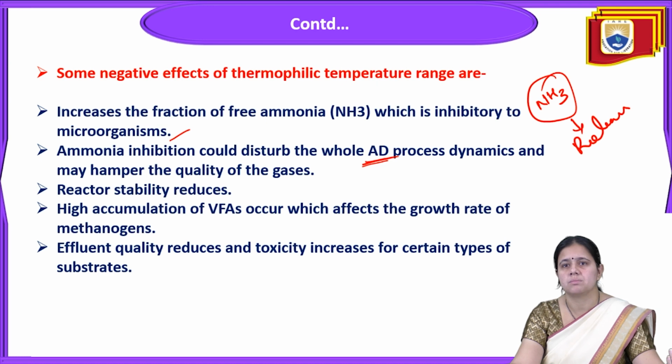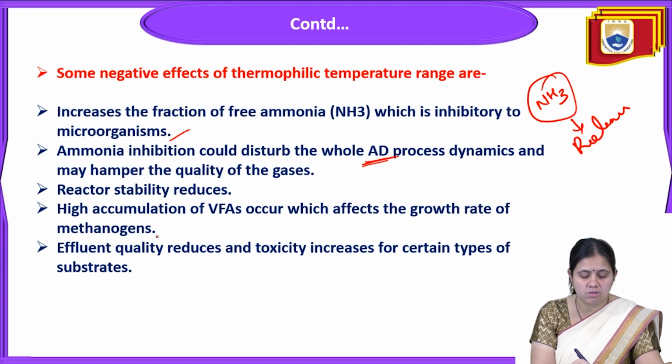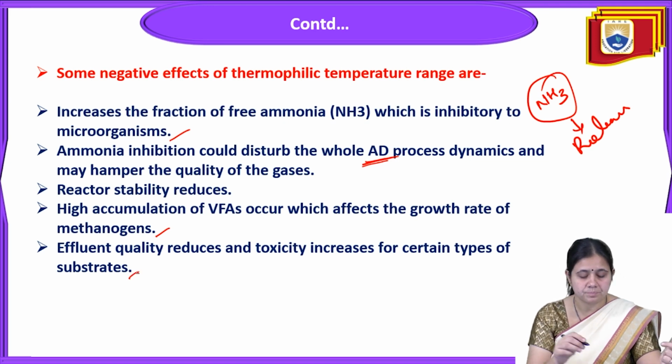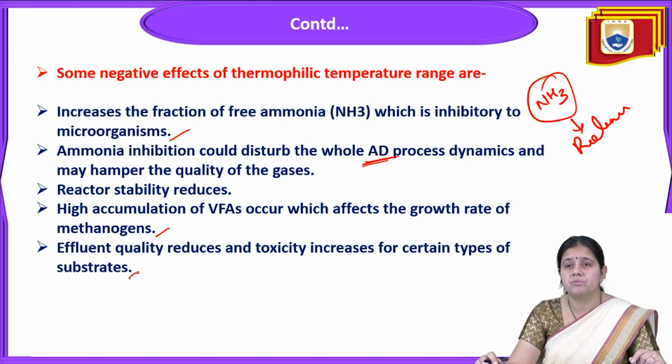Next, reactor stability is also reduced, and high accumulation of volatile fatty acids occurs, which affects the growth rate of the methanogens. Effluent quality is reduced and the toxicity of certain substrates increases. So these are a few points.